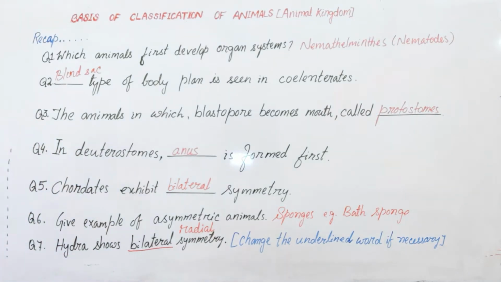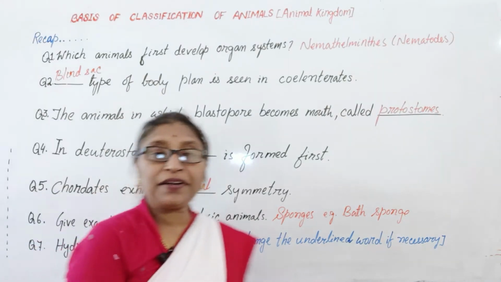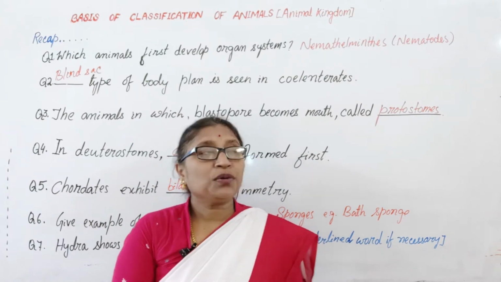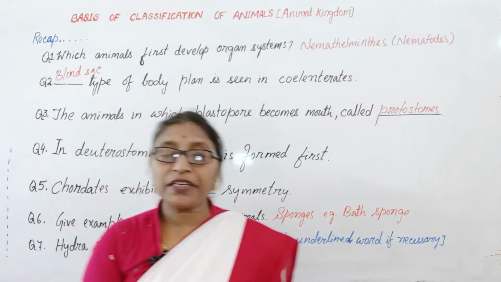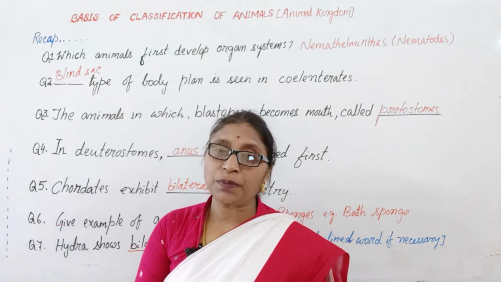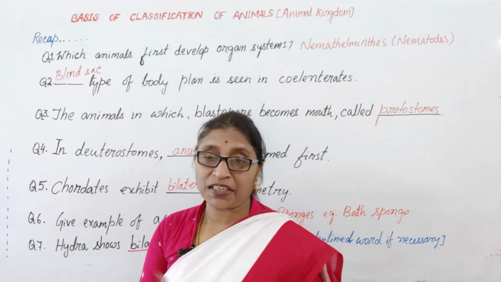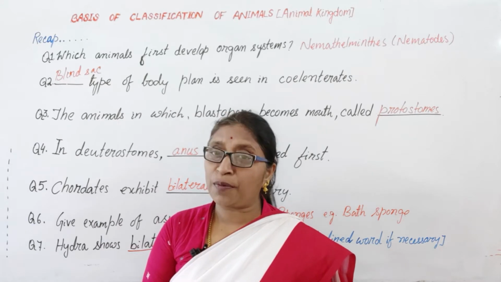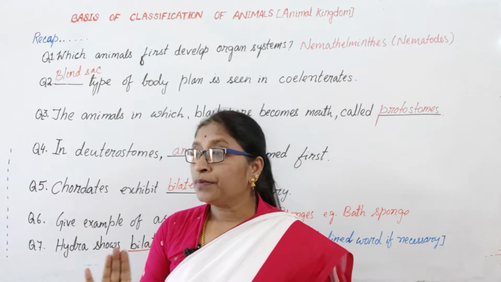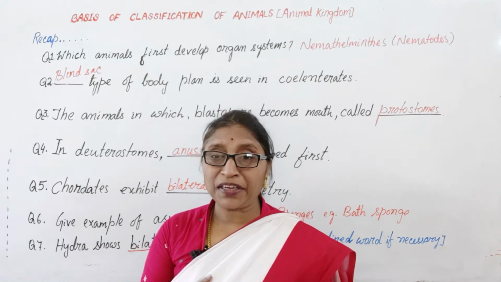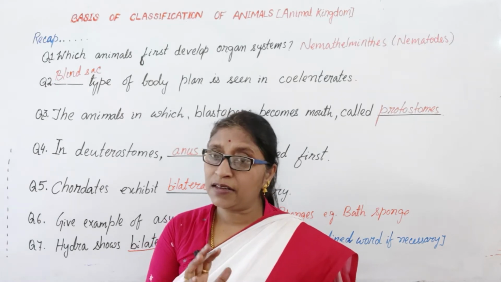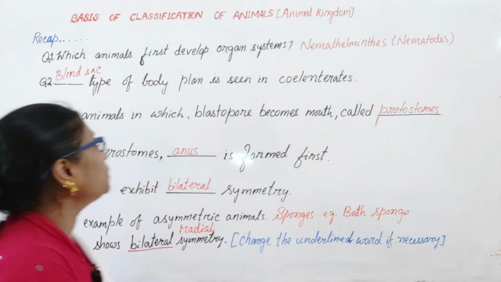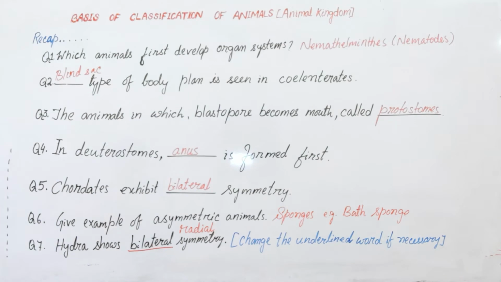So, hope you have practiced all and maintained the notes. Now, in this session, we are going to discuss the rest of the basis of classification of the animal kingdom. So, what are left out? The germ layer, coelom, the segmentation or metamerism and the notochord. Let us start with the germ layer.